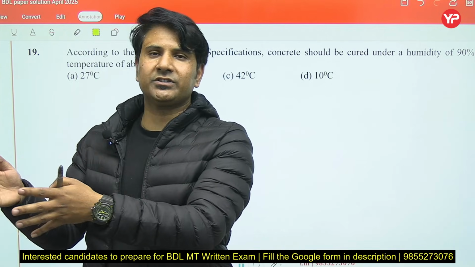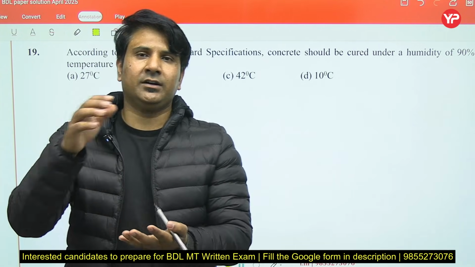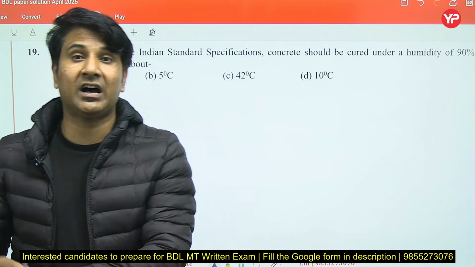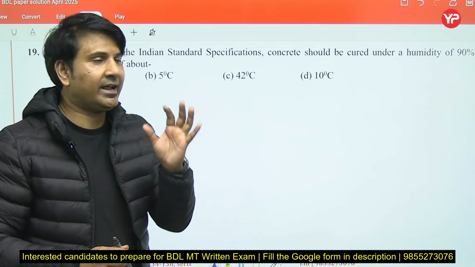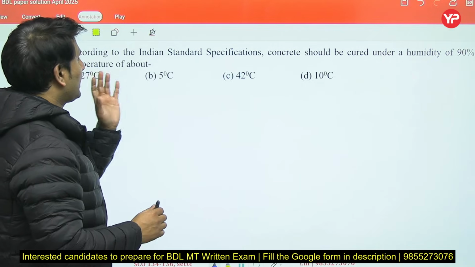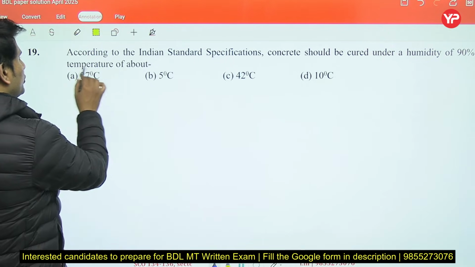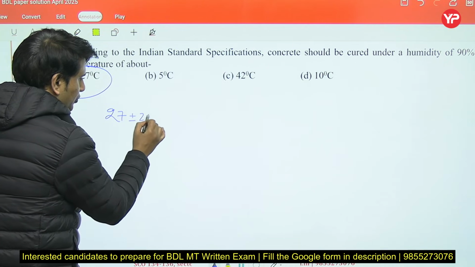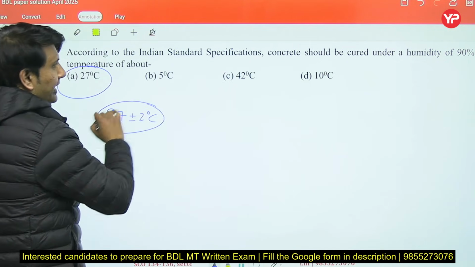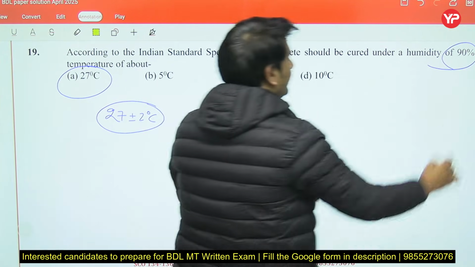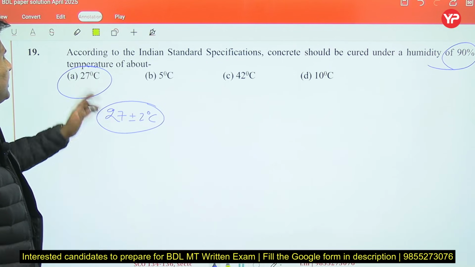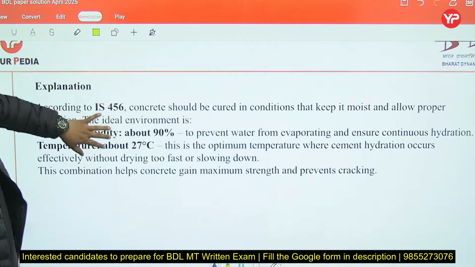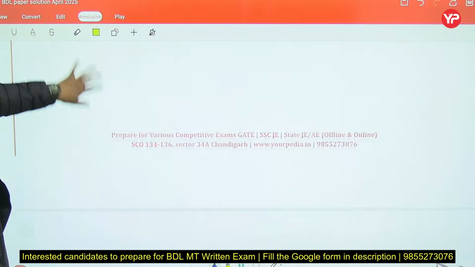Sand should be the inert sand. Now after filling that particular mold, we leave it for 24 hours to set, and for 24 hours that particular temperature should be 27 degrees. The range is generally 27 plus minus 2 degrees Celsius, and the humidity should be 90%. So the right option will be A. According to Indian standard, the temperature should be 27 degrees.